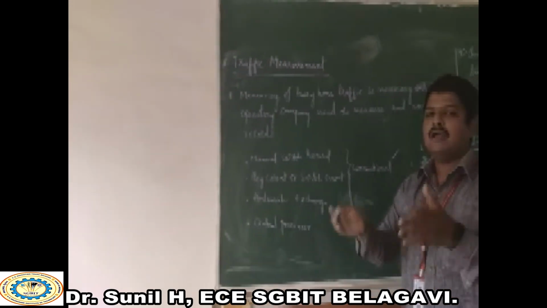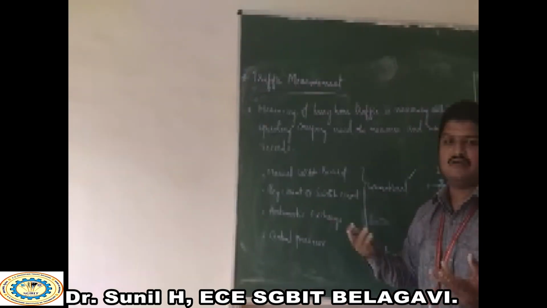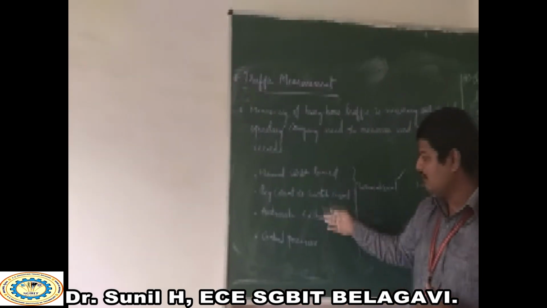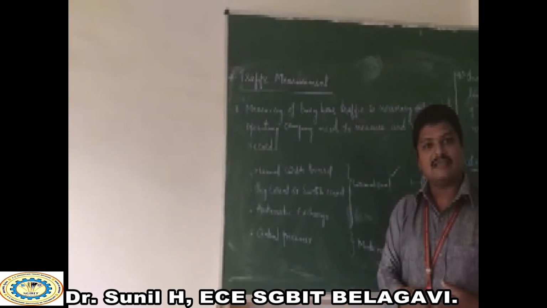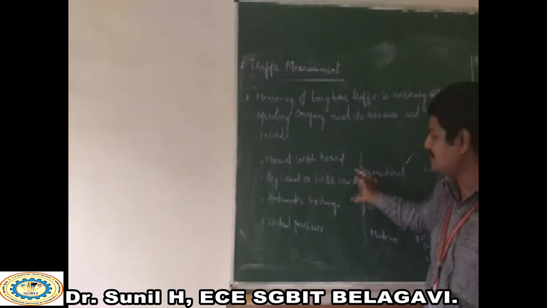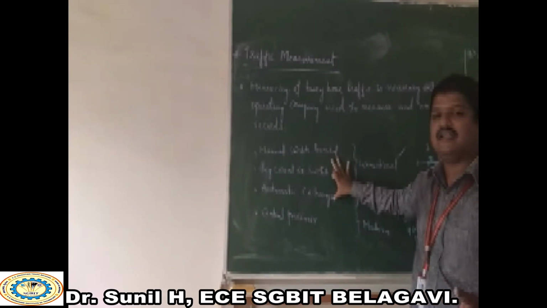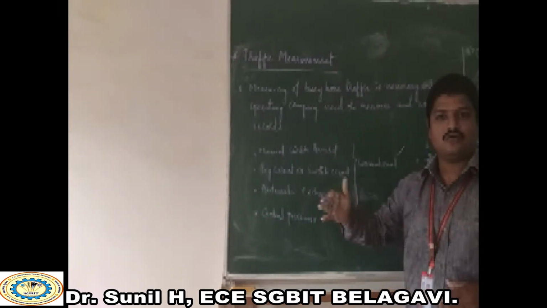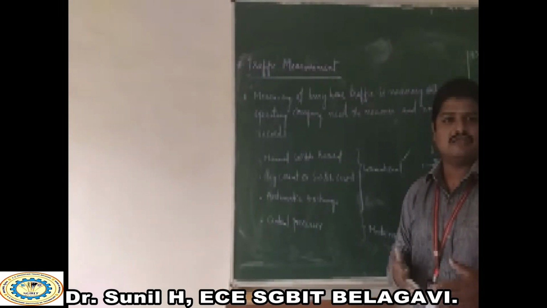Similarly, again, automatic exchanges, where the automatic calls were generated and the calls got recorded. Under these 3 conditions, the conventional methods make use of them to know the progress of the calls.